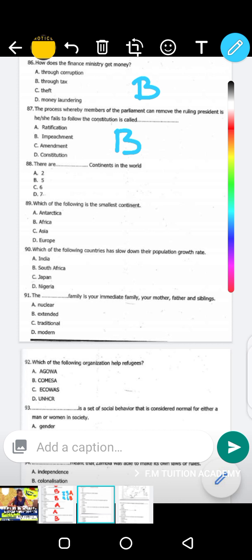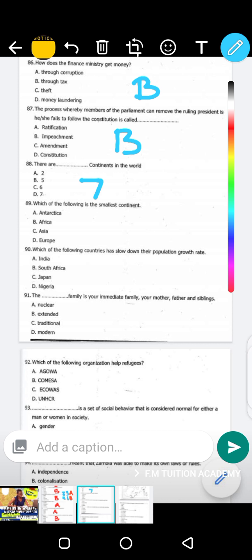Question 88. There are 7 continents in the world. I told you the first one is Africa. Number 2, we have Australia.